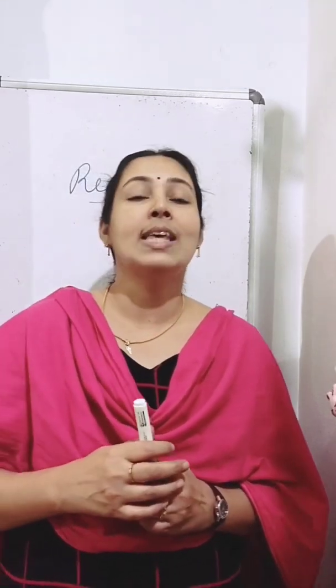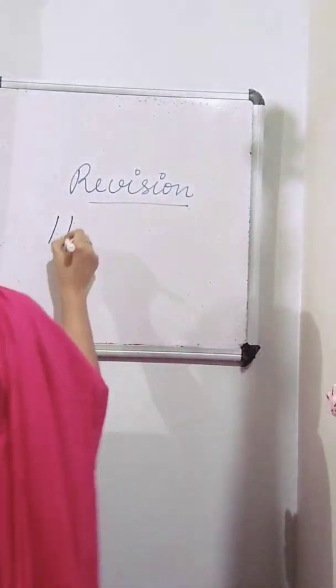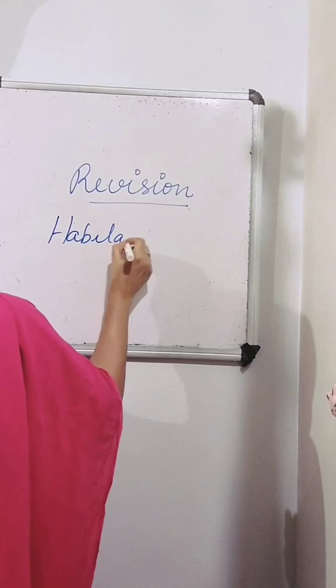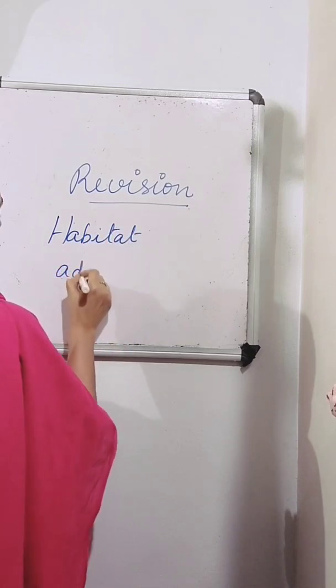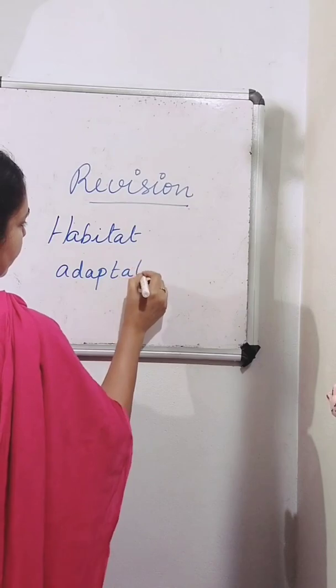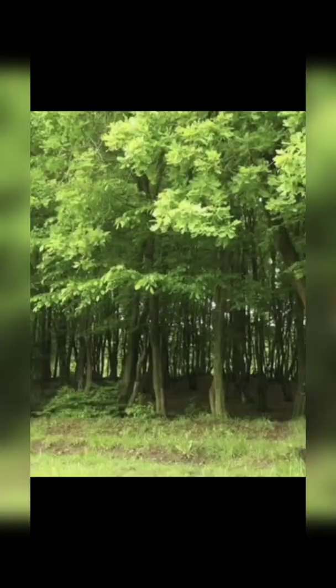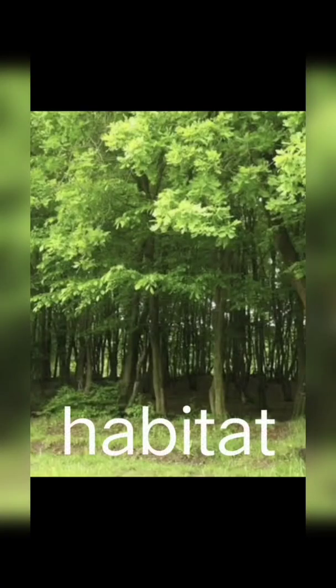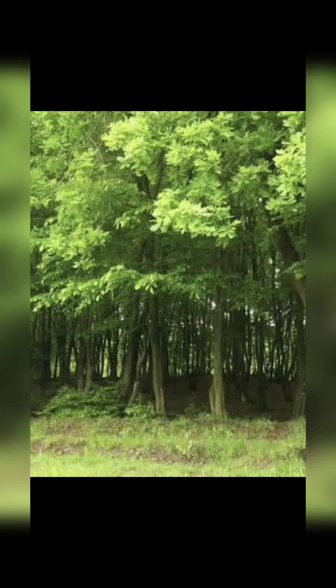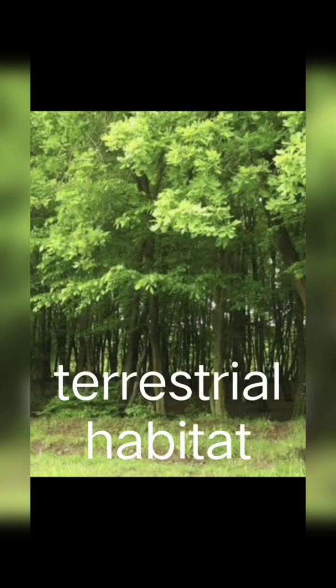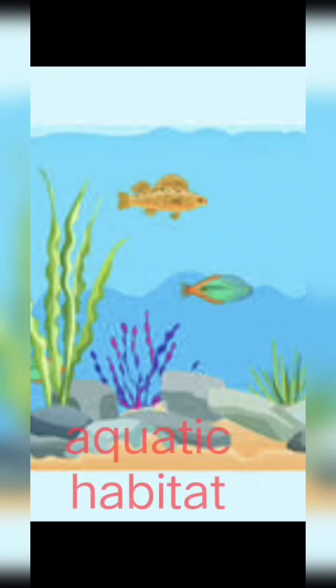So our first topic is habitat and adaptation. What is habitat? The place where organisms live is called habitat. The plants and animals that live on land are said to live in terrestrial habitat. Example, forest, desert, etc. If they are living in water, then that habitat is called aquatic habitat.